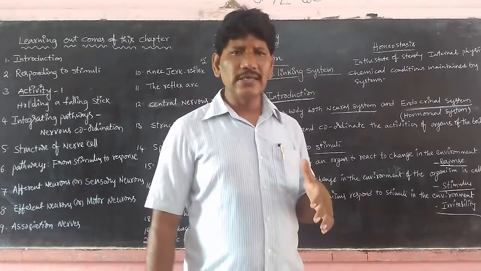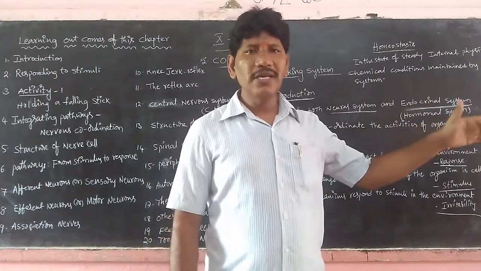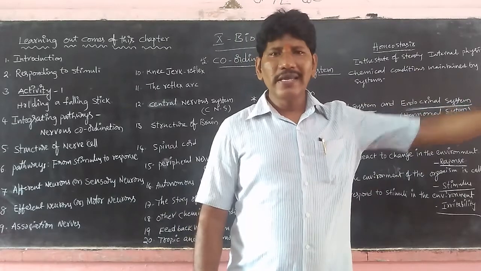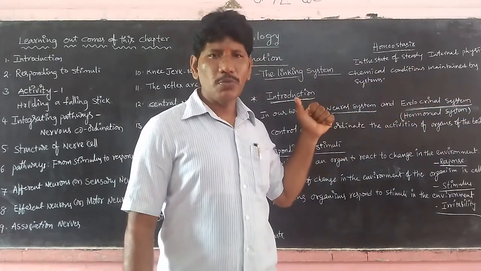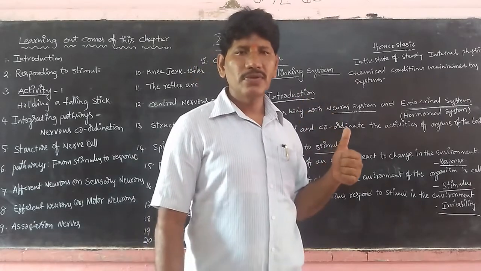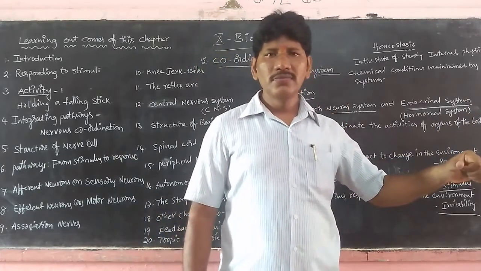The next example is grasping a doorknob. All of a sudden the door is going to shut. Immediately you have to jump and pull the door backward. So how does it happen? Grasping the doorknob.